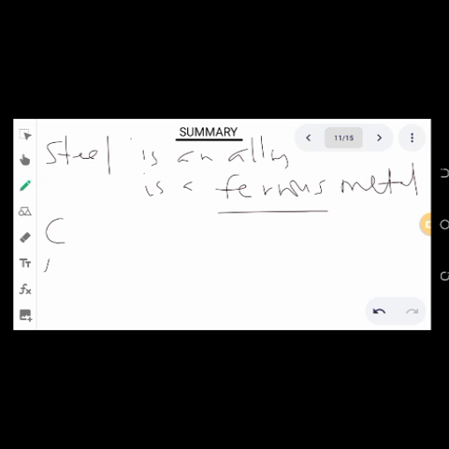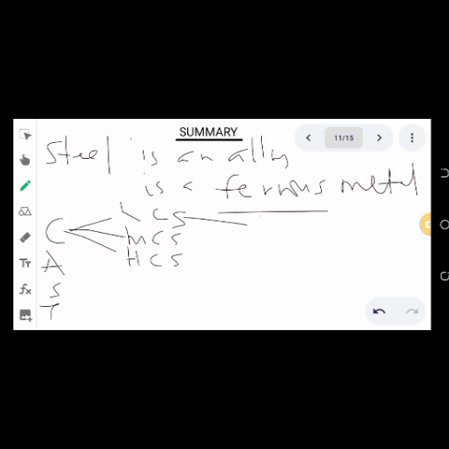We have the carbon steel, the alloy steel, the stainless steel, and the tool steel. We further say this carbon steel is divided into 3: the low carbon steel, the medium carbon steel, and the high carbon steel.